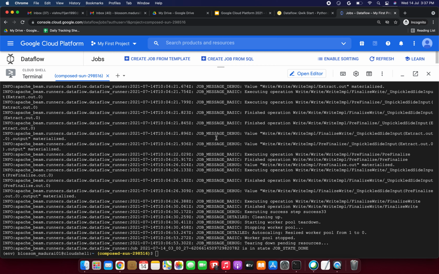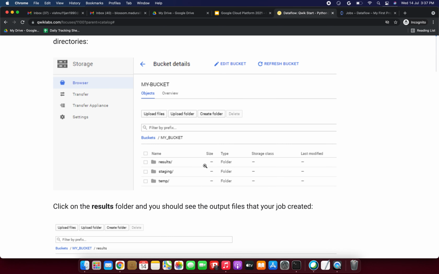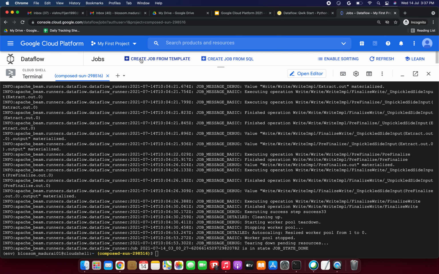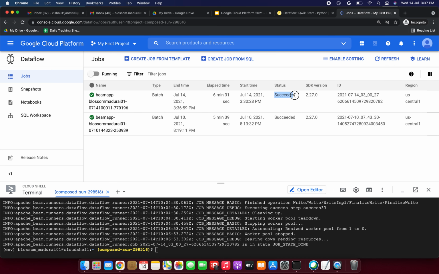Now the job has been done, friends. You can go to the storage and see the result. I am refreshing the page right now. The status is succeeded. The elapsed time is 6 minutes, this is the name of the Dataflow job, the type is batch, the end time is July 14, 2021, and the ID also appeared. The region is us-central1.